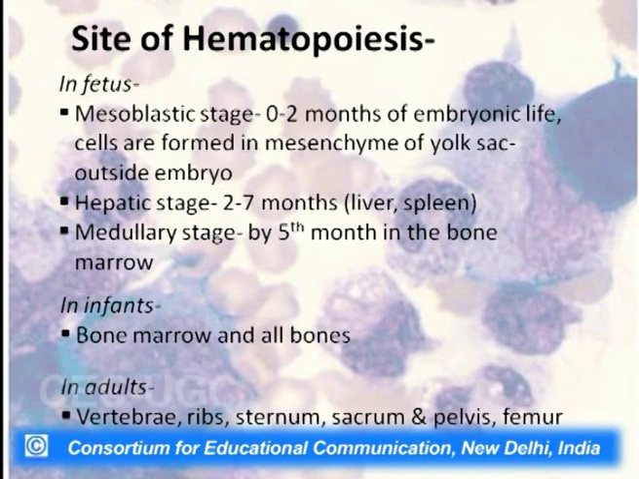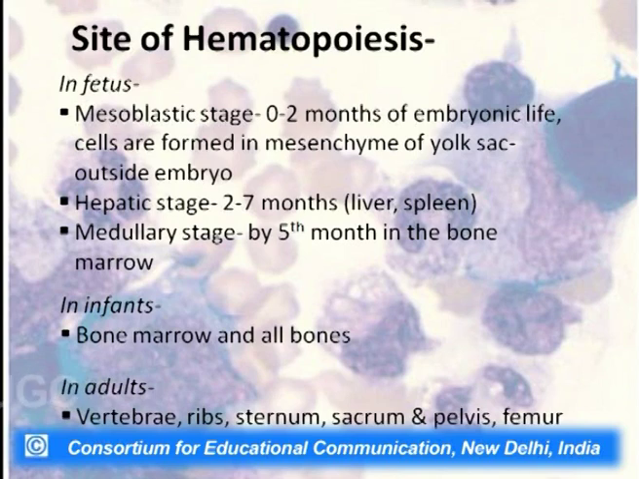And the final stage, which is called the medullary stage, takes place from the 5th month of gestation onwards, when the bone marrow is exclusively involved in hematopoiesis. Now, this takes place during the fetal development or during the gestational period. If we see the slide, we will see in infants the hematopoiesis is exclusively taking place in bone marrow and on bones, while in adults we have hematopoiesis in the vertebrae, ribs, sternum, sacrum, pelvis, and the proximal end of the femur.